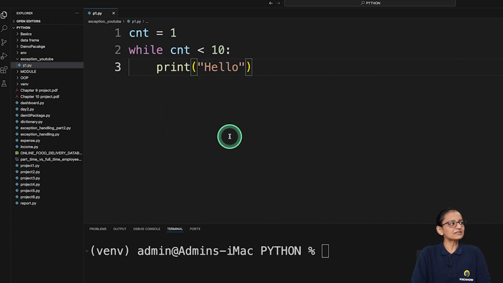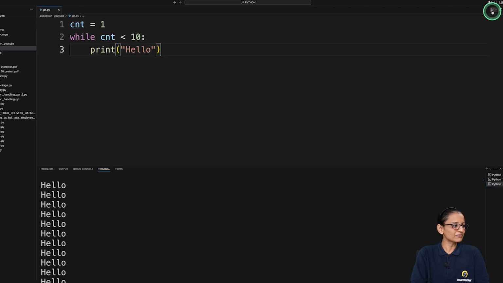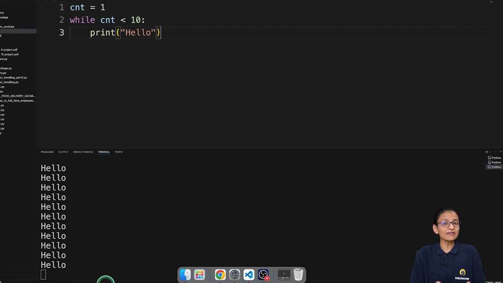So I have written this code. Now this code is not showing any syntax error, that means no red color line below any of the words or any of the program lines. So when I run this program, you can see that the program execution continues and my terminal is printing continuous hello, hello, hello. It is not going to stop.